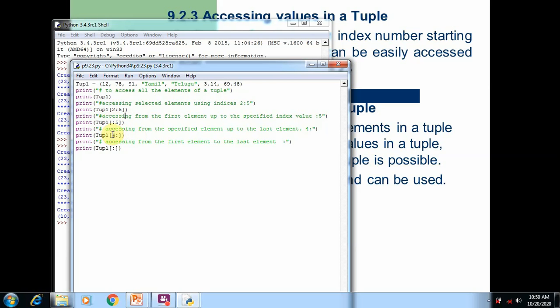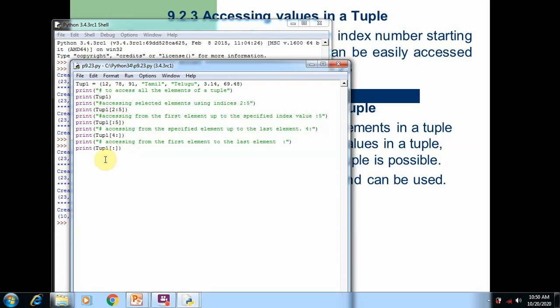So here we mention only the lower level, not the upper level. It means from the lower level, all the elements up to the last element, from the fourth index number up to the last element, are accessed and printed on the screen. Here we can see we didn't mention any lower or upper level index number. It means all the elements are printed on the screen.